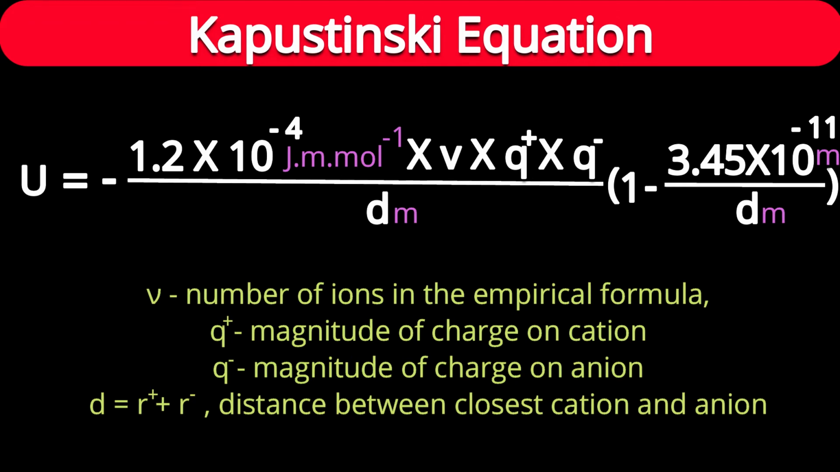Afterwards, see in the bracket, 1 minus 3.45 into 10 raised to minus 11 in meter divided by distance d in meter. You will find in the Born-Lande equation there were a few other constants. Now Kapustinskii simplified that and has given the average constants. The Madelung constant was necessary for the Born-Lande equation and that depends upon the type of crystal. Here the Madelung constant is not needed. Directly he has given the value and this formula works well.